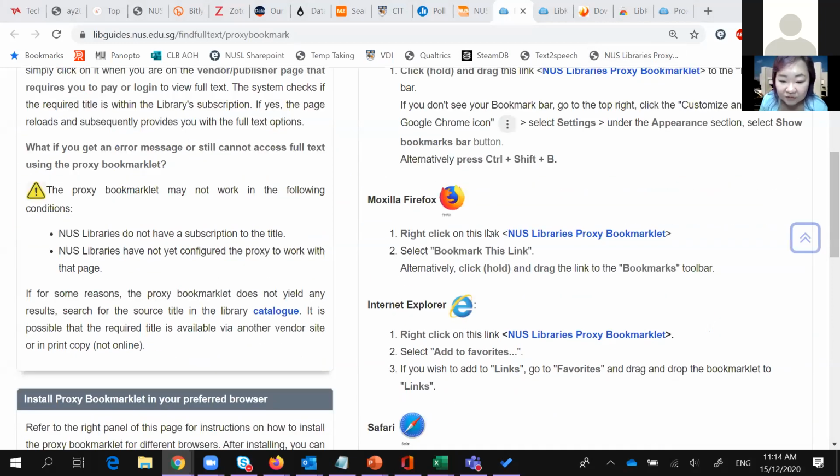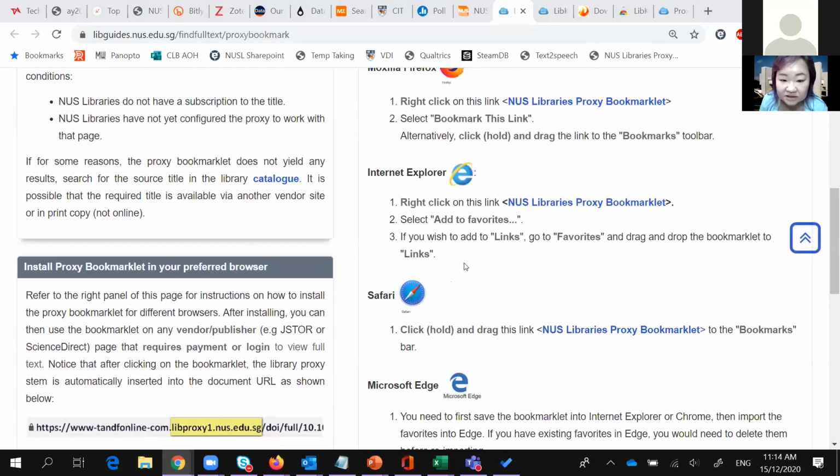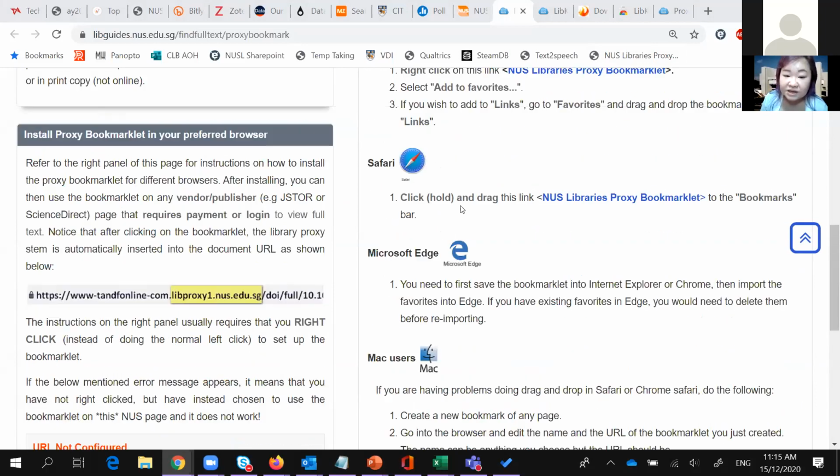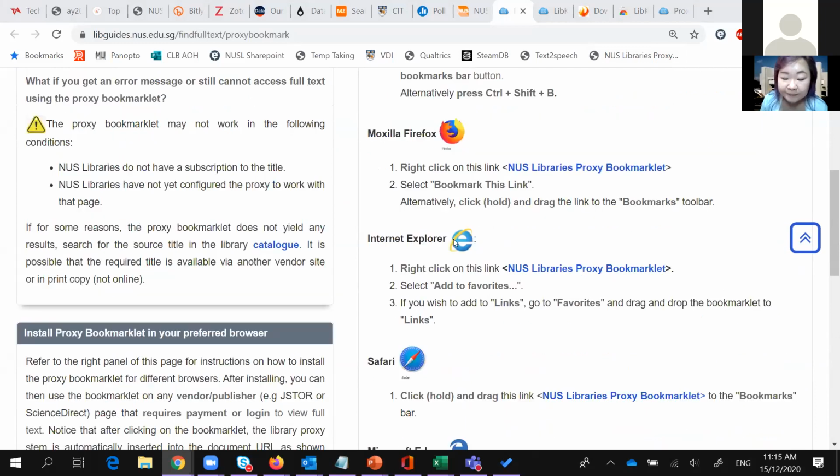And if you're not using any of these browsers, or you're using a Mac, theoretically you can do it. They've offered you some alternatives at the bottom here, which my colleagues have written about how to make use of this bookmarklet, even if you're not using any of these browsers at the top. Okay, so let's go back.